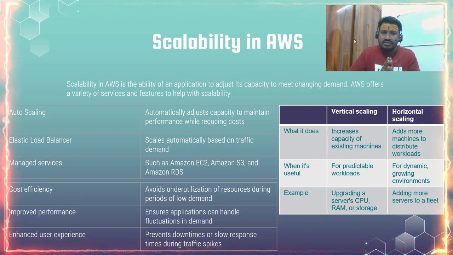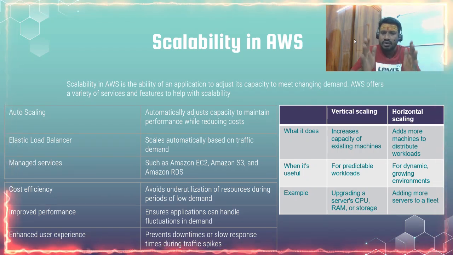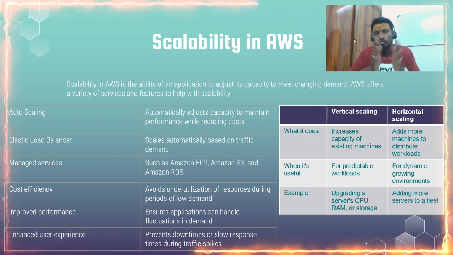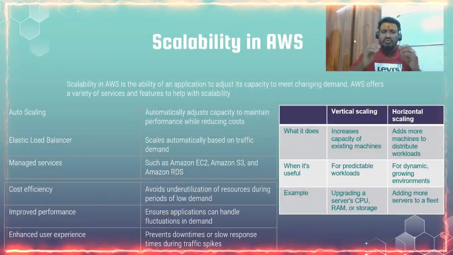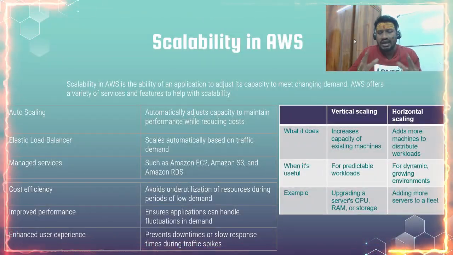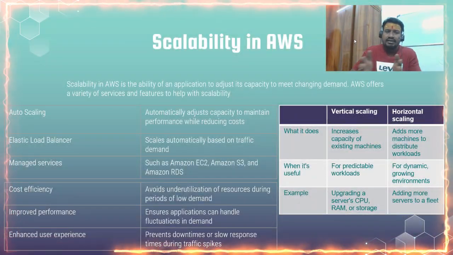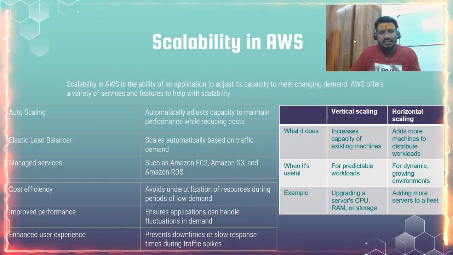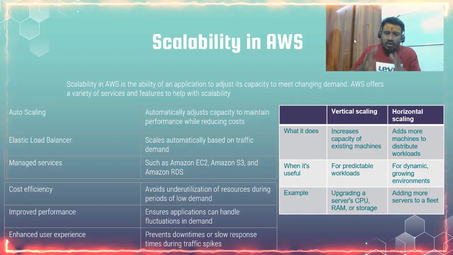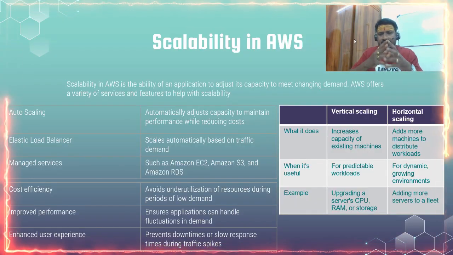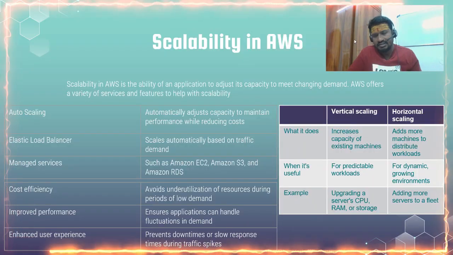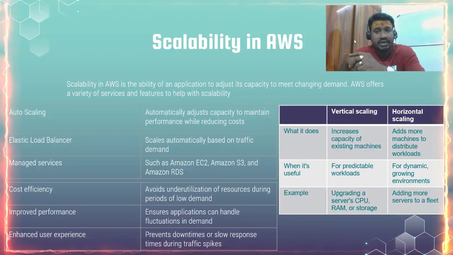Scalability in AWS is the ability of an application to adjust its capacity to meet changing demand. AWS offers a variety of services and features to help with scalability. So scalability is auto scaling, load balancers, managed services, which is cost efficient, which improves my performance, and which has enhanced user experiences. How many types of scalabilities do we have?